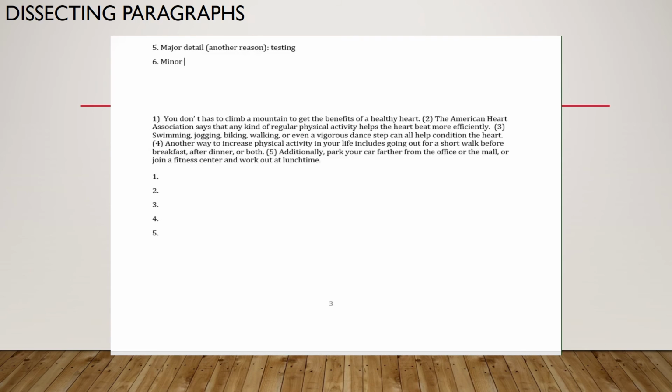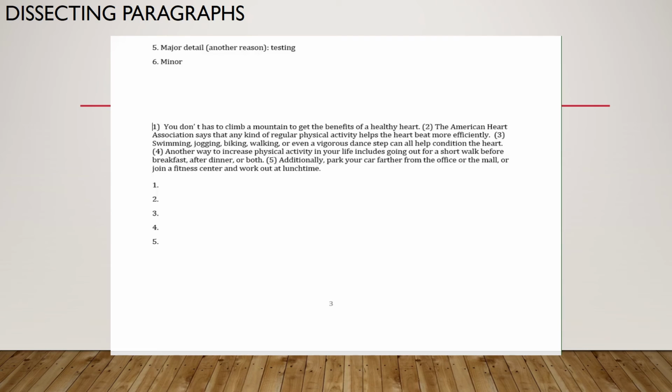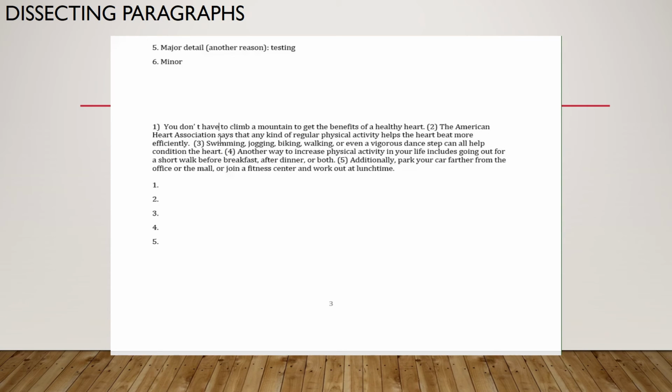And let's do this last paragraph. Let's read it. You don't have to climb a mountain to get the benefits of a healthy heart. The American Heart Association says that any kind of regular exercise helps the heart beat more efficiently.